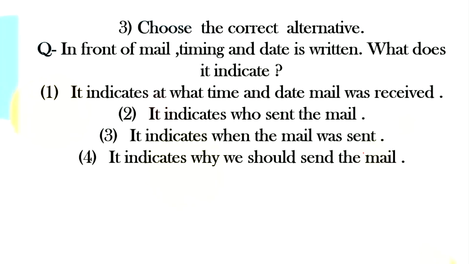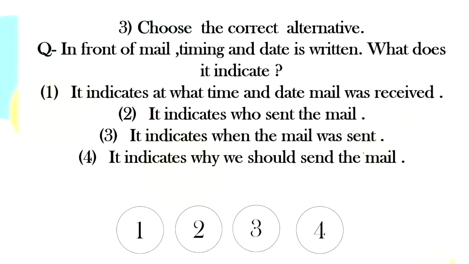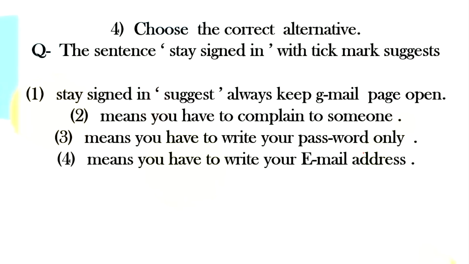Alright, next, choose the correct alternative. In front of the mail, timing and date is written. What does it indicate? What does the timing and date mean? It indicates at what time and date the mail was received. It indicates who sent the mail. It indicates when the mail was sent, or it indicates why we should send the mail. So what does this timing and date mean on the mail? It means at what time and date the mail was received by your PC. So whenever you receive the mail, that timing will come up on the email. Okay?